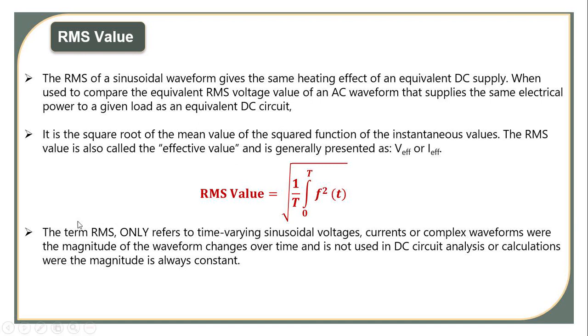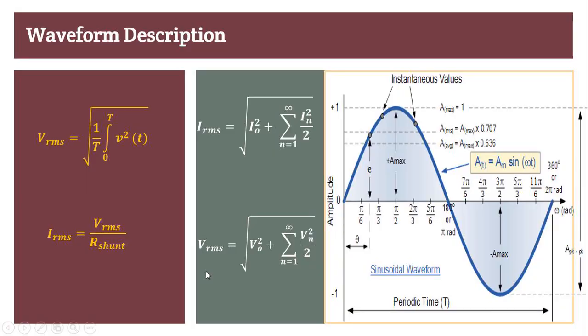And one more thing you have to remember: RMS only refers to time varying sinusoidal voltage or current waveforms, where the magnitude of the waveform continuously changes over time. It is not used in DC circuit analysis or calculation, where the magnitude is always constant.